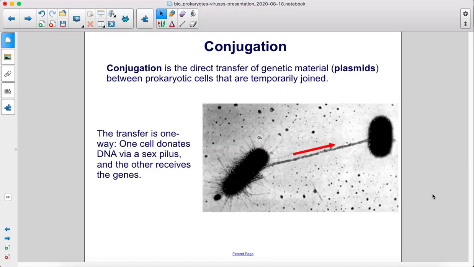Conjugation is the direct transfer of genetic material, plasmids, between prokaryotic cells that are temporarily joined. The transfer is one way. One cell donates DNA via a sex pilus, and the other receives the genes.